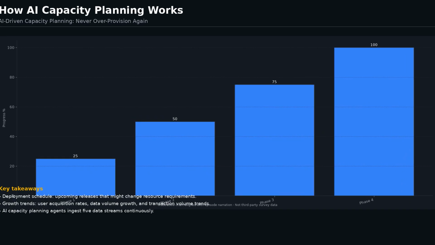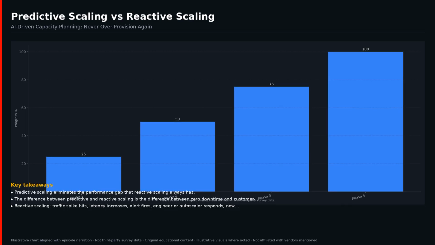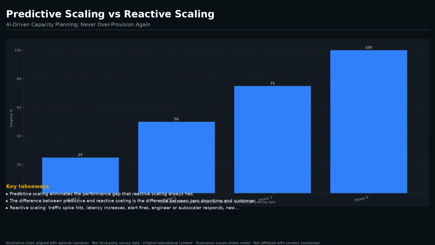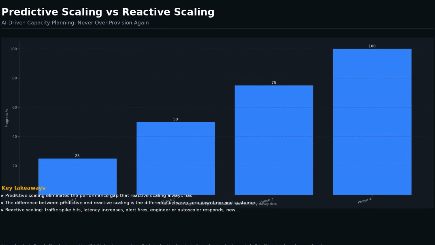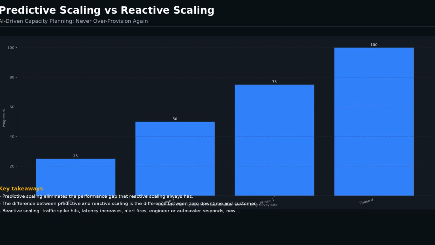AI capacity planning agents ingest 5 data streams continuously. Historical metrics: 90 days minimum of CPU, memory, network, storage, and request volume data for every service. Business calendar: known events, marketing campaigns, product launches, and seasonal patterns that affect traffic. Deployment schedule: upcoming releases that might change resource requirements. Traffic patterns: daily, weekly, and monthly cycles plus trend direction. Growth trends: user acquisition rates, data volume growth, and transaction volume trends.